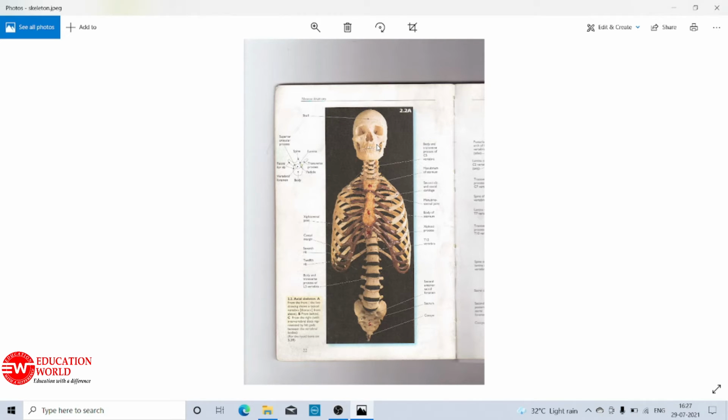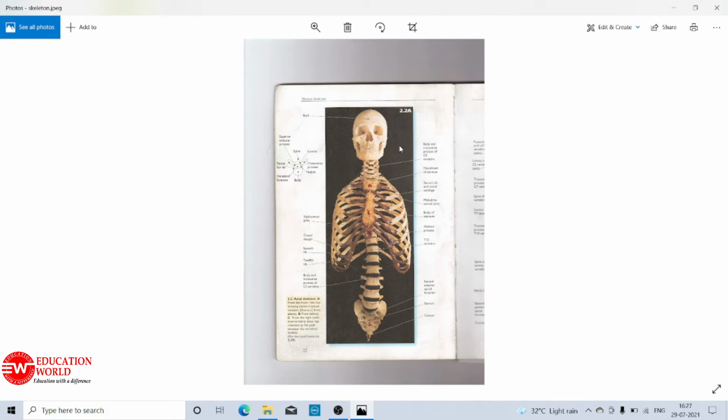Again, I am repeating the components of the axial skeleton: skull, vertebral column, sternum or chest bone, and ribs. All of these bony structures comprise 80 bones in the skeletal framework of human beings. Whereas the appendicular skeleton is made up of 126 bones, and in total there are 206 bones in the human skeleton.